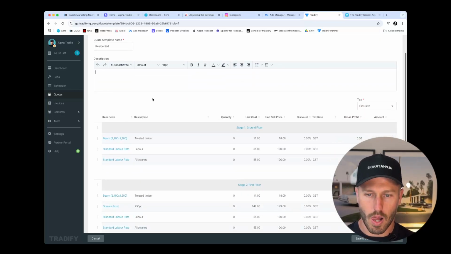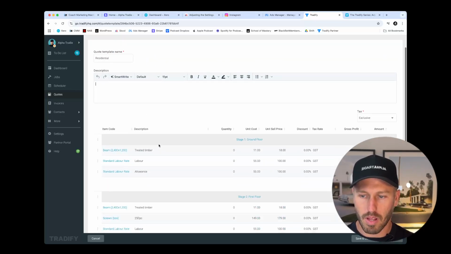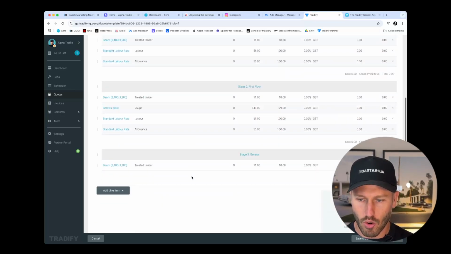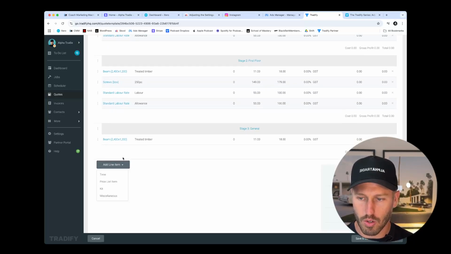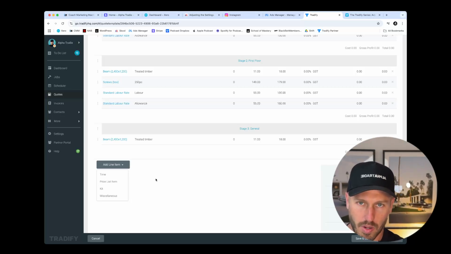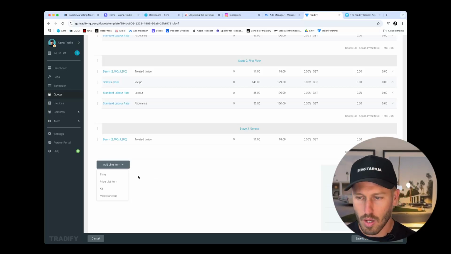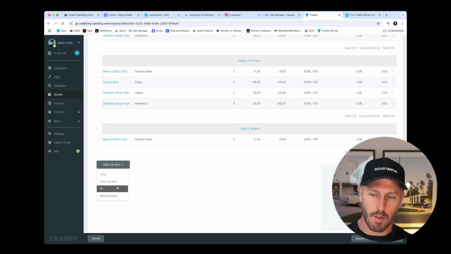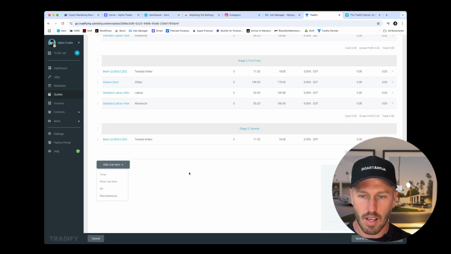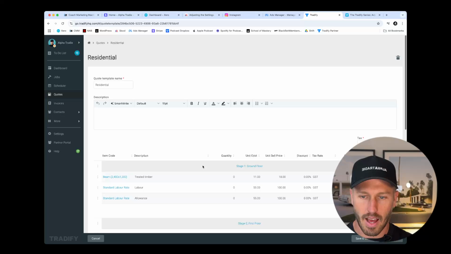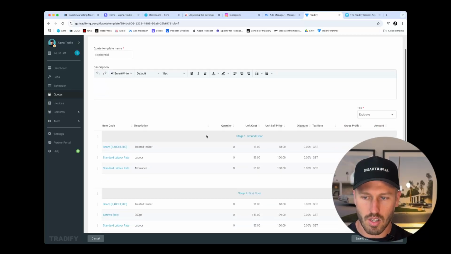Excellent. So this is your template, it will be left with nothing in here, and it will have no details down the bottom. What you will do is add a line or time item. And previously we touched on price list items a little bit, and I'm going to go deeper into that in a moment. But generally we want to be using either time or a price list item. If you've set up kits, you can obviously add those in. But let's have a look at how I've structured this and what's in here.